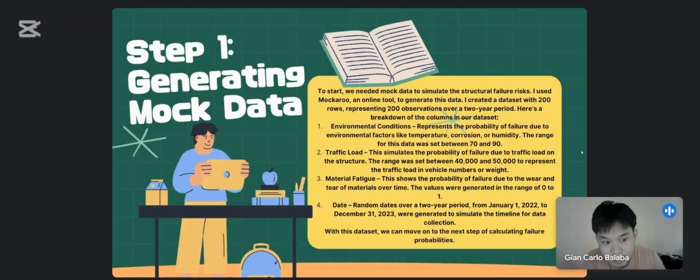Step 1, generating mock data. To start, we needed mock data to simulate the structural failure risk. We used Mockaroo, an online tool, to generate this data. We created a dataset with 200 rows representing 200 observations over a 2-year period. Here is a breakdown of the columns in our data set. We have environmental conditions, traffic load, material fatigue, and date.